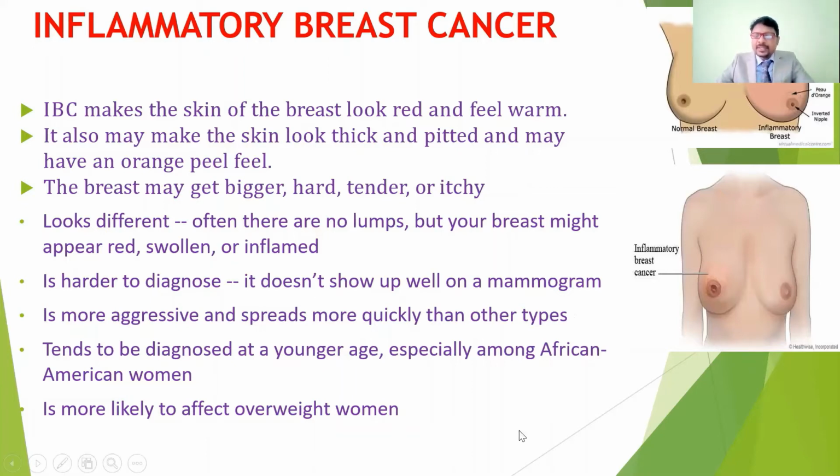Those who have tenderness, redness and swelling. This inflammatory type of breast cancer is going to spread faster than other types of breast cancers. It is diagnosed at a younger age, especially among African women. According to the statistics, inflammatory breast cancers are found more in African women, and are more likely to affect overweight women. So overweight women and African women are more prone to inflammatory breast cancers. This is according to the research statistics.